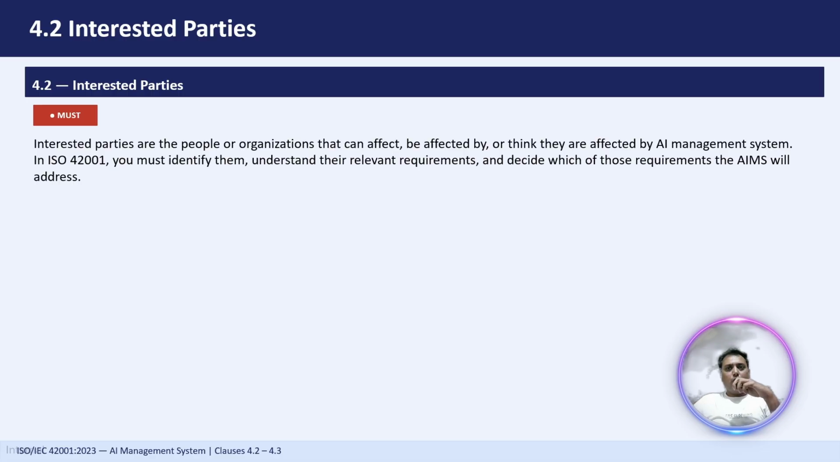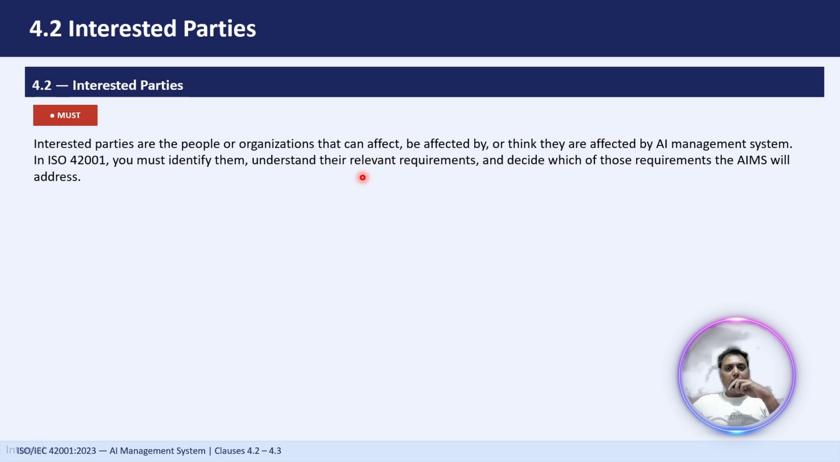After understanding the organization's internal and external issues, the next step is to identify interested parties. The interested parties are the people or the organizations that are connected to your AI systems in some way. They may use it, or they may be affected by it, or they may help to build or manage it, or they have an interest in how it should be used. So it can be anyone. It can be a customer, an employee, a leader, top management, right?